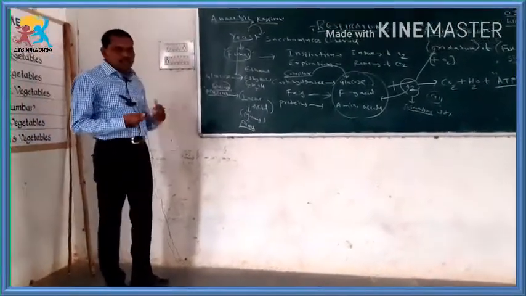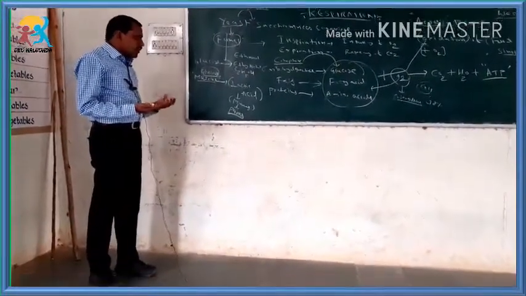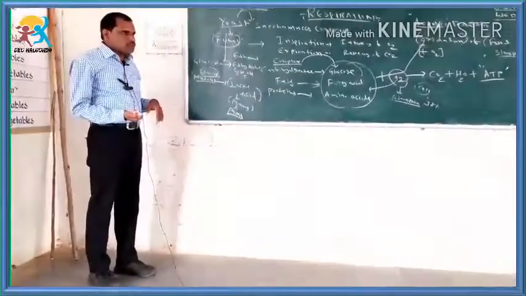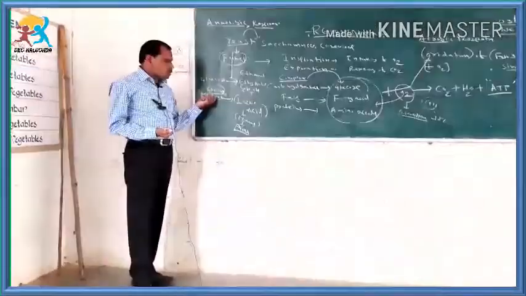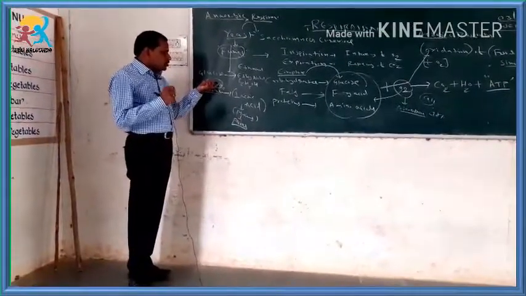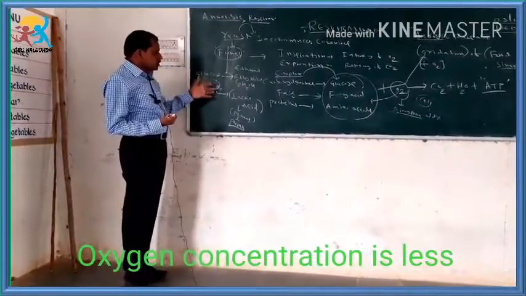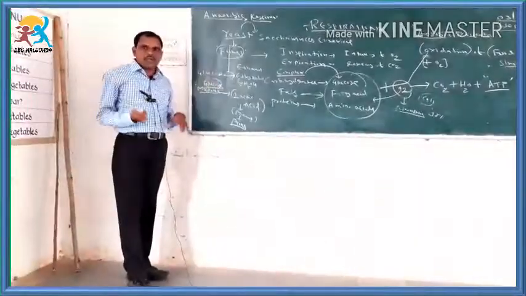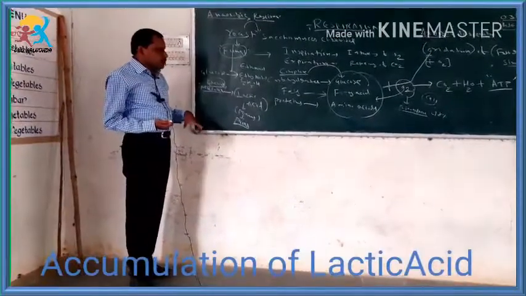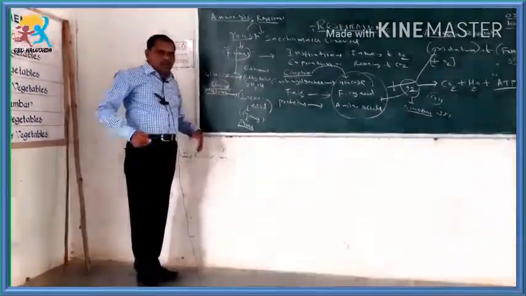When people are doing exercise, there is lack of oxygen in their muscles. The glucose is high, but the oxygen concentration is less. As the concentration of oxygen is very less, automatically the lactic acid will be accumulated, and due to the accumulation of lactic acid in the muscles, it may lead to severe pains.